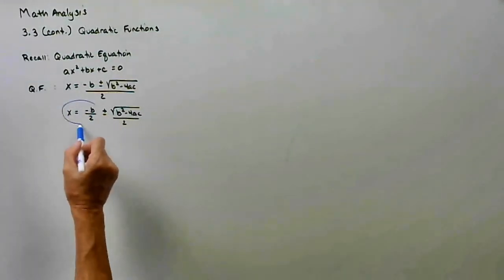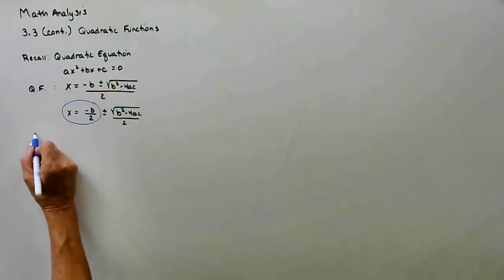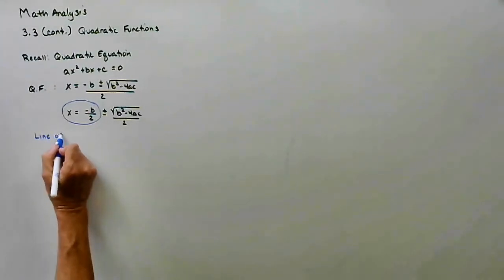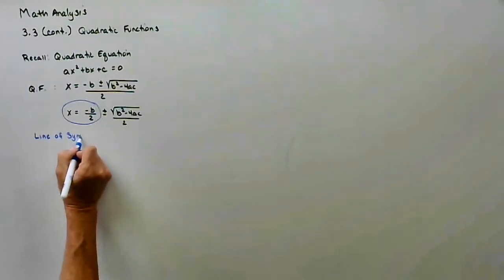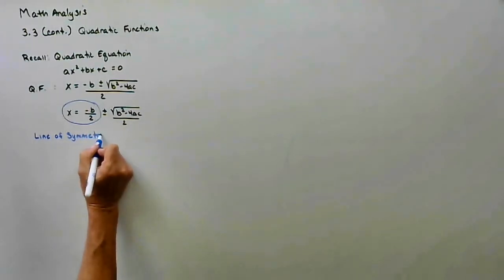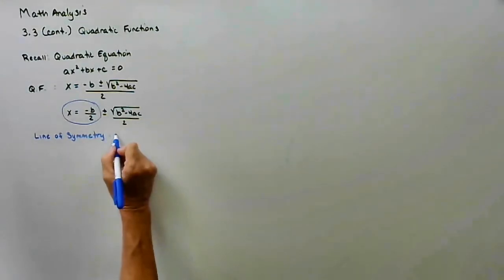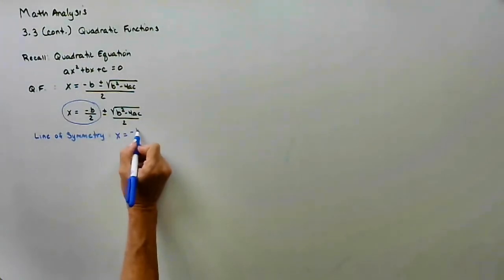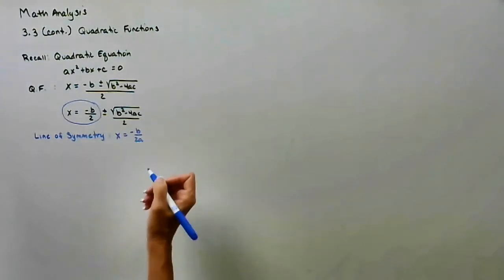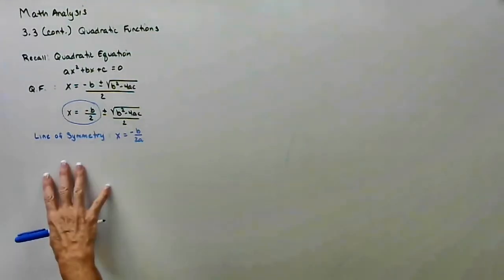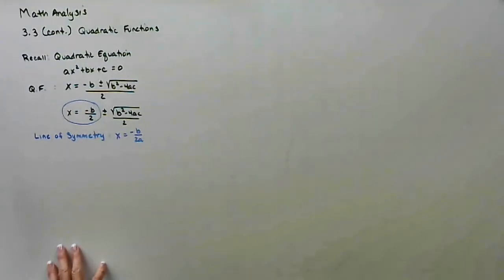Well, x equals is a line. So this will always be your line of symmetry. Once we have our line of symmetry, we have half of our vertex, but I'm going to come back to that. So I'm going to leave this blank. So leave a space on your notes blank, and we'll fill it in as we go. Okay?